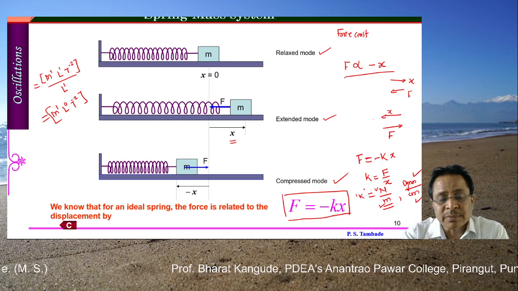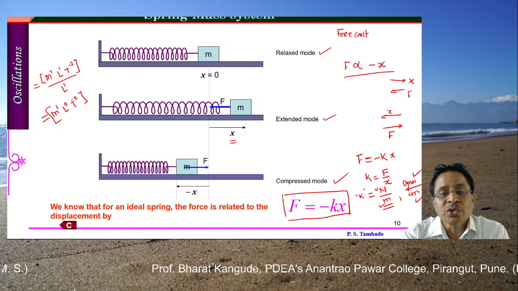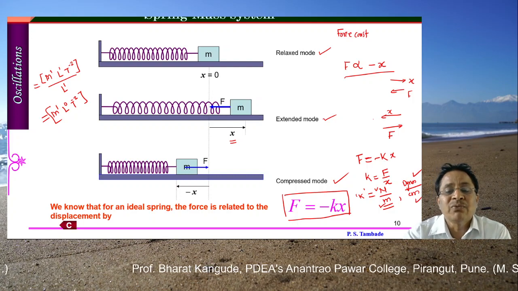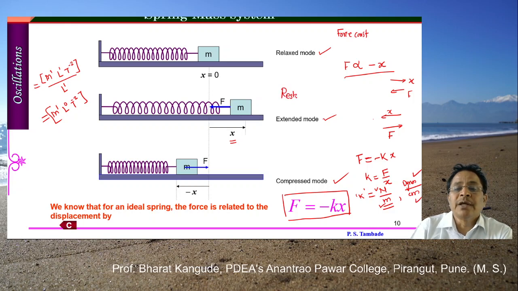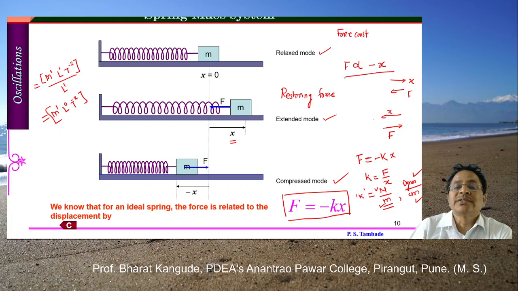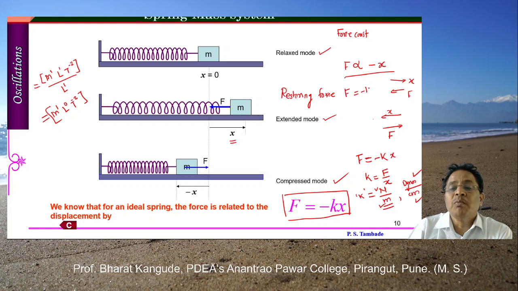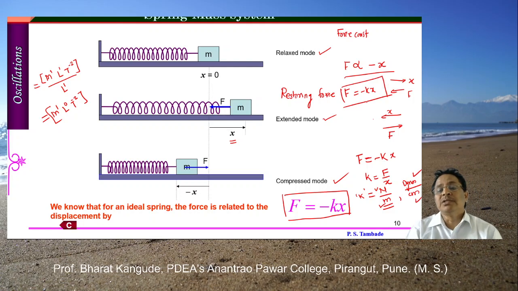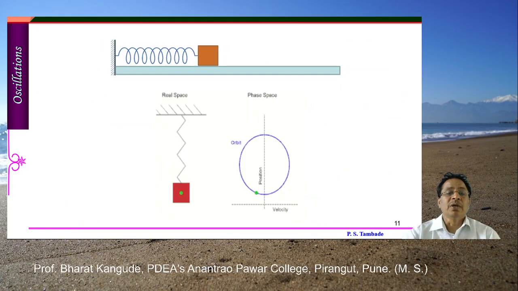So in this first chapter, as I said in the beginning, we are supposed to deal with only one force, which has the nature F is equal to minus kx, and that force is called the restoring force. There is no resistive force and no external periodic force. This restoring force is given by F is equal to minus kx. So remember this relationship. With its help we are going to define many other things in the next few chapters.